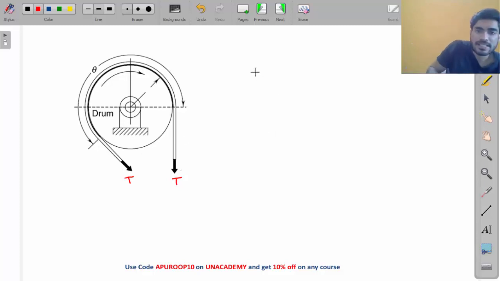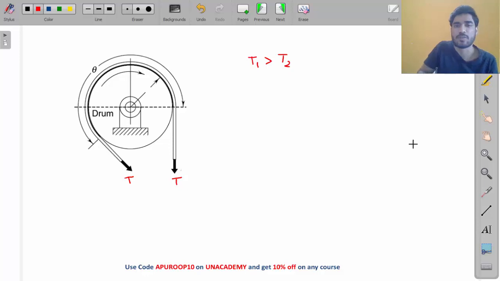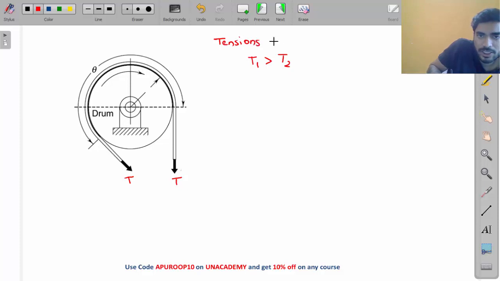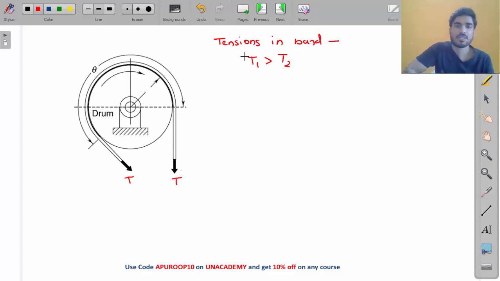Okay, let's consider that T1 is greater than T2. What is T1 and what is T2, my friend? Tensions in band. One tension is the maximum tension, the other one is the minimum tension.